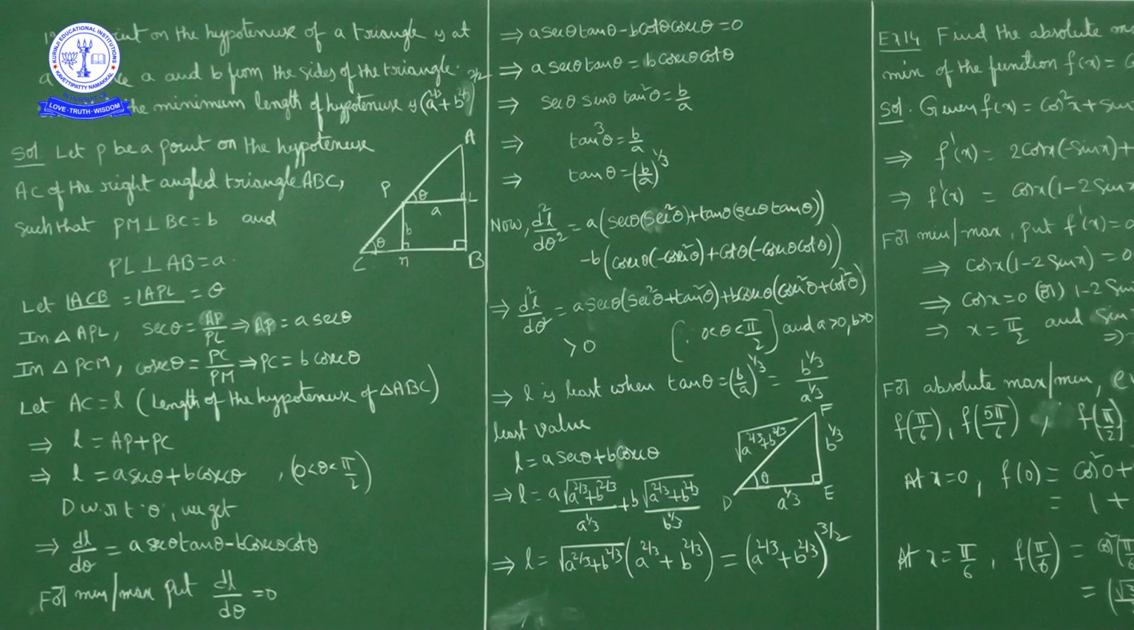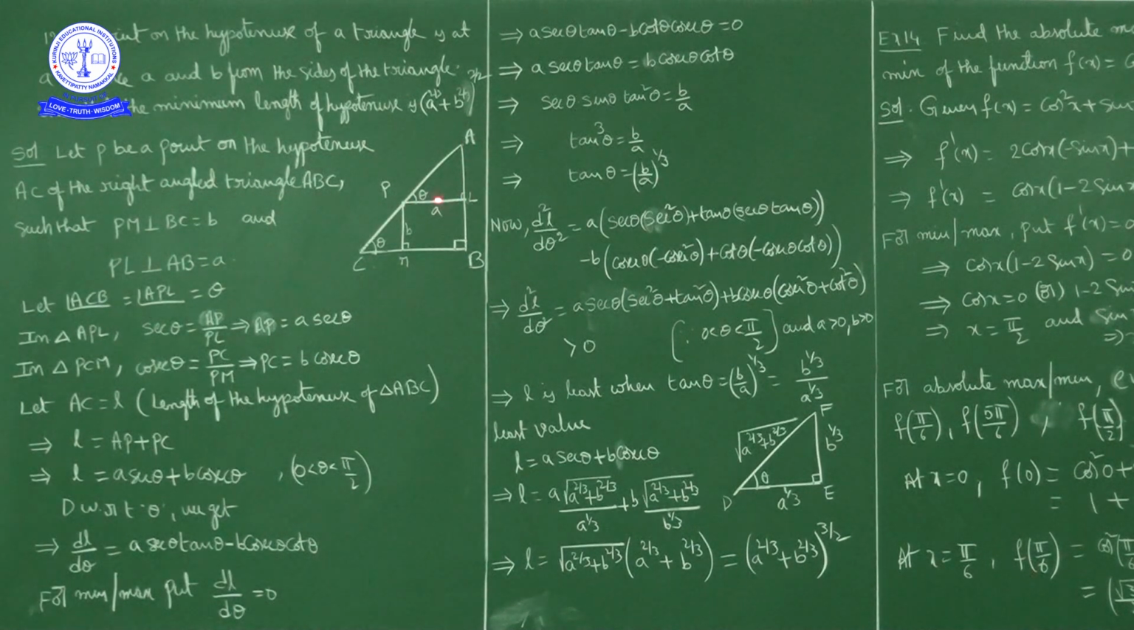Okay, for this, AC we can write as AP plus PC. Now, what is AP and what is PC? Okay, now in triangle APL, APL is a right angle triangle.